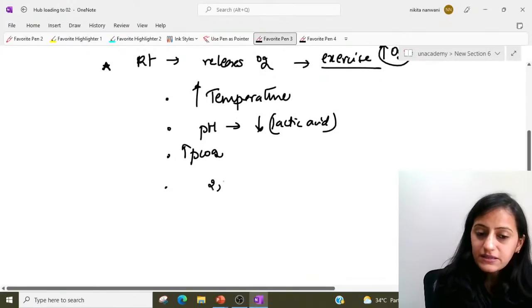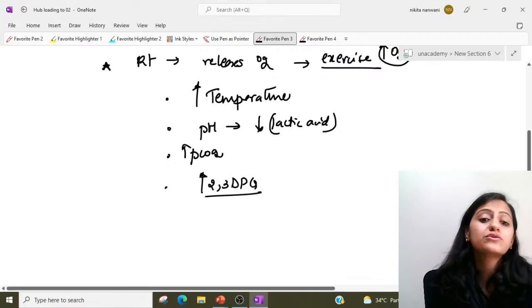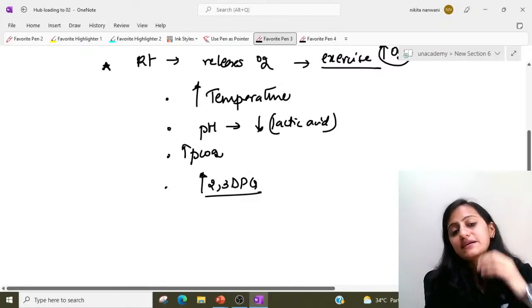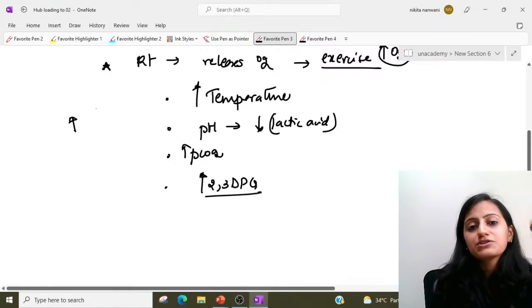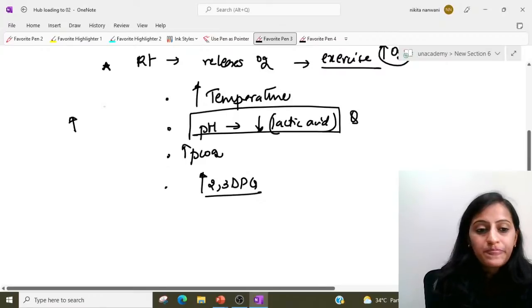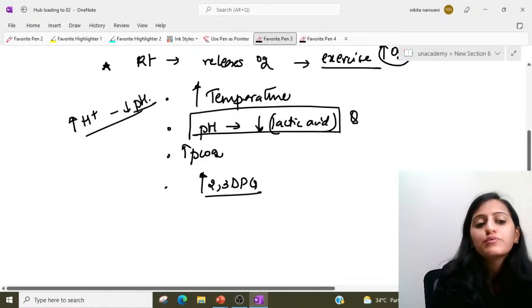The 2,3-DPG, which is formed in glycolysis, is also increasing. So an increase in everything, temperature, PCO2, 2,3-BPG, causes the shift to the right, except pH. It's the increase in H plus, that is the decrease in pH, which causes the shift to the right.